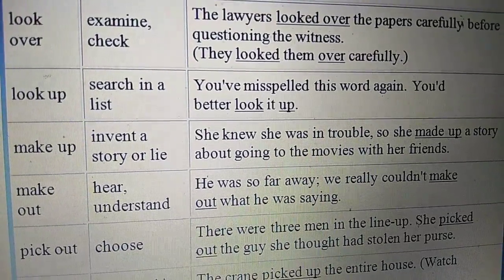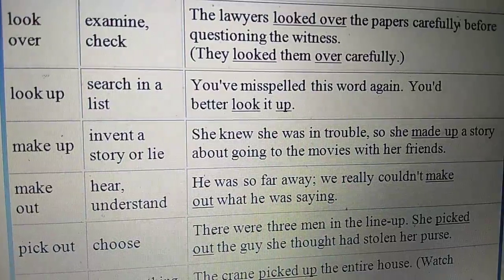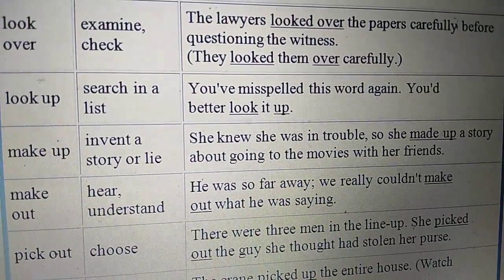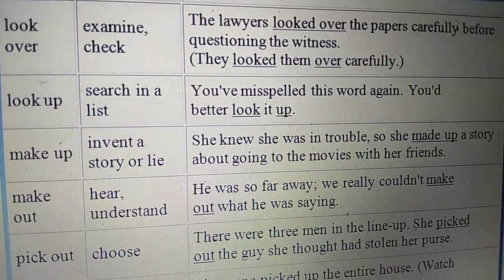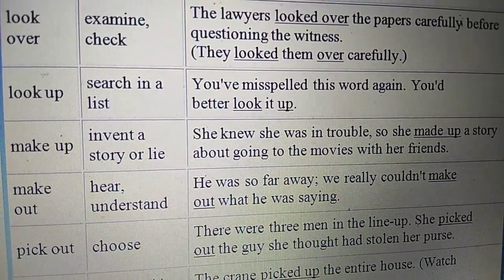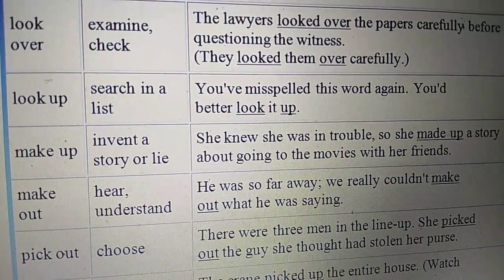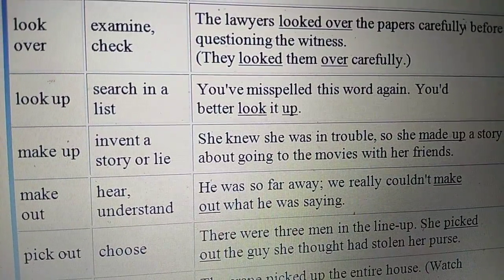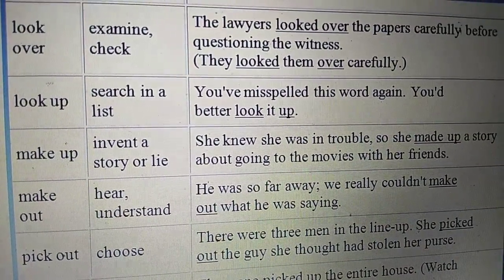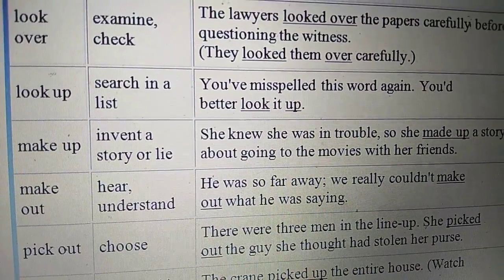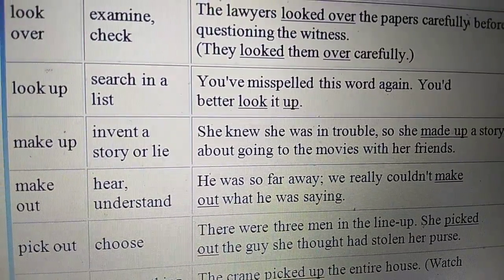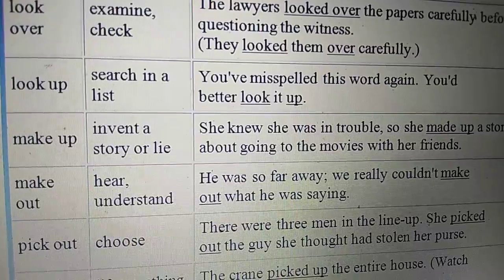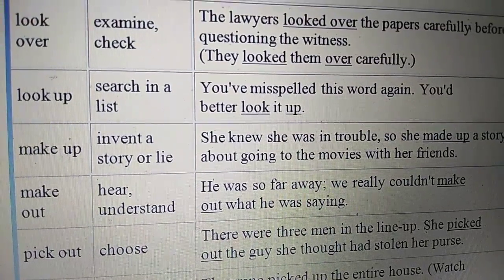Next is look over. Look over means examine or to check. The lawyers looked over the papers carefully before questioning the witness. And we can see they looked them over carefully. We have separated looked and over because we have put the object them, which is a pronoun. Look up. Look up means to search in a list. You have misspelled this word again. You had better look it up.